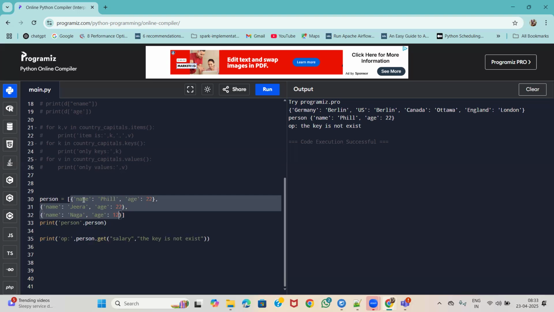To access it, we can do a for loop, and then each one by one we can access it again. Okay.